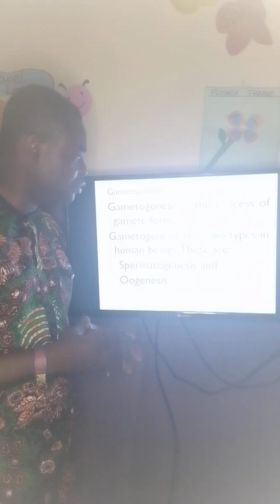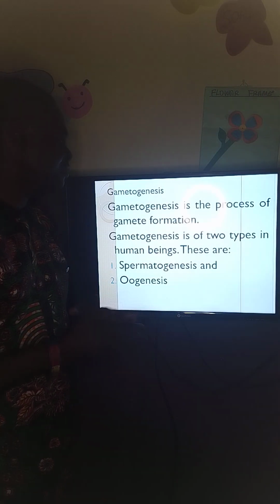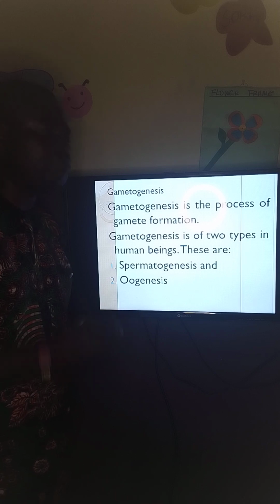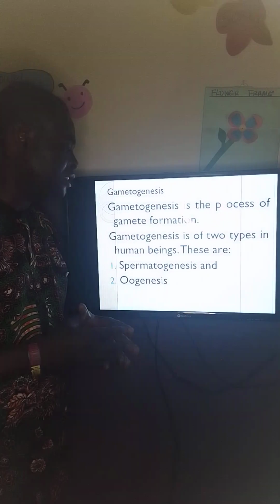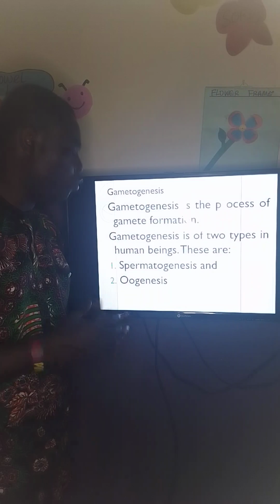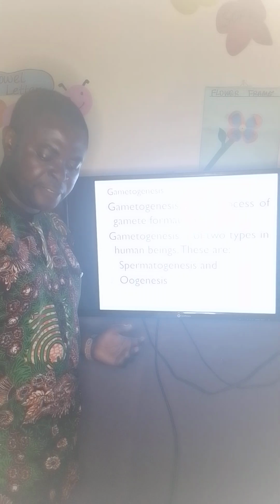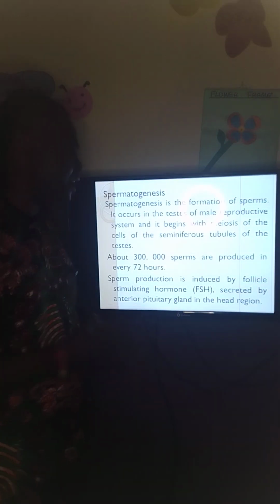Let's talk about gametogenesis. Gametogenesis is the process of gamete formation, the process at which gametes will be formed. And there are 2 types of gametogenesis. The one that happens in man is called spermatogenesis, while the one that happens in female is called oogenesis. So then, what is spermatogenesis? Spermatogenesis is the formation of sperms, and it occurs in the testes of the male reproductive system.